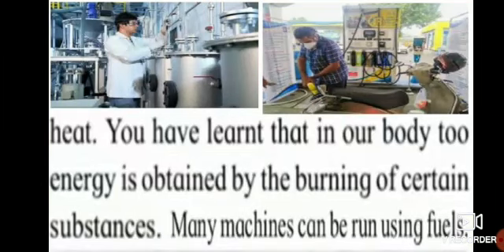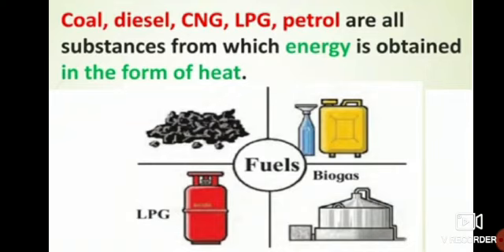So, you have learned that in our body, energy is obtained by the burning of certain substances. Here you can see many machines can be run using fuels. Now there are so many different types of big machines which are run by petrol or diesel or by electricity also. So the heat energy is also obtained.